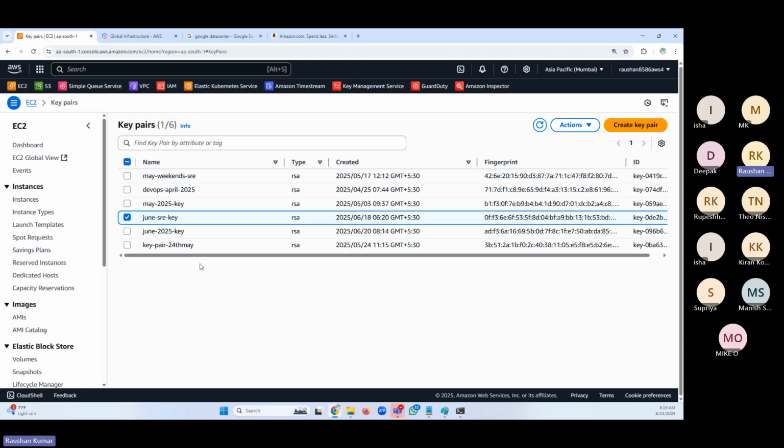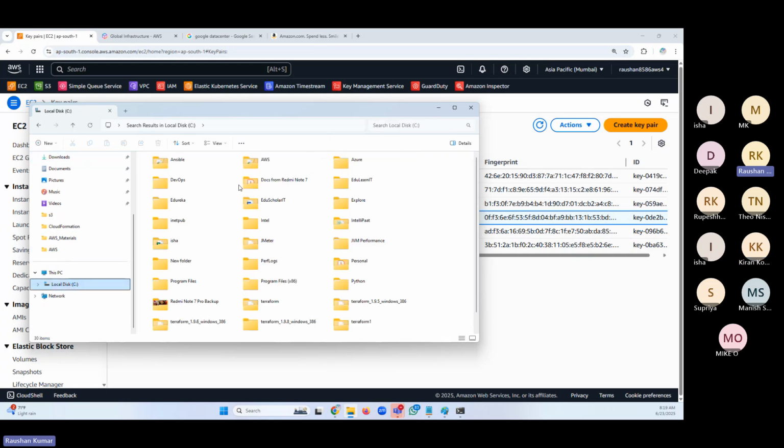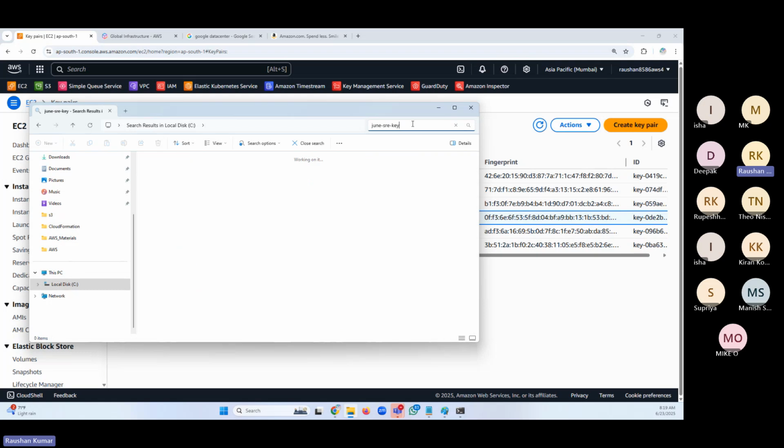So I don't know what I did with this key. Where did I create the server and the key? I'm not able to locate this key. I need to use a different key. If we had created a new key pair, then we would be able to. Yeah, I was just trying to show you how I can reuse the key. Make sure you have the key with you, then only you'll be able to do this.